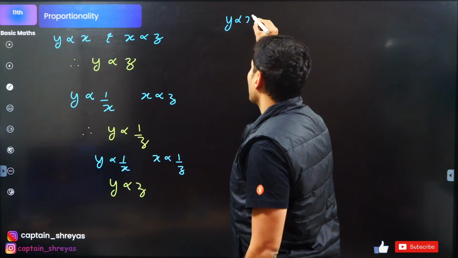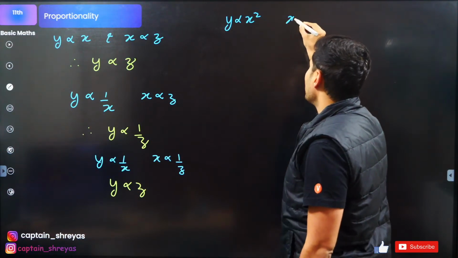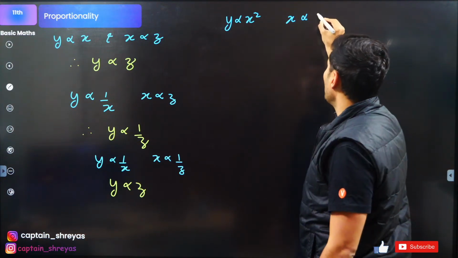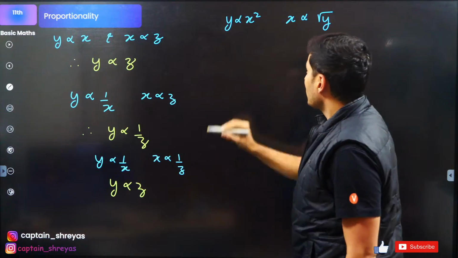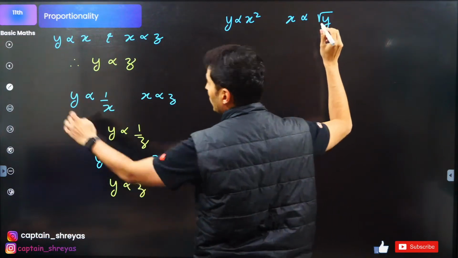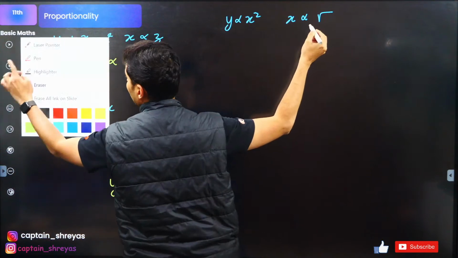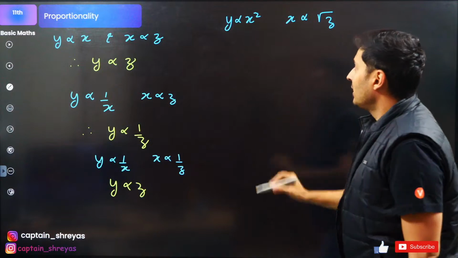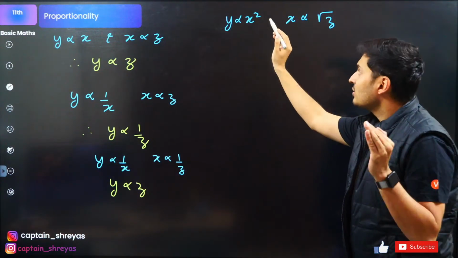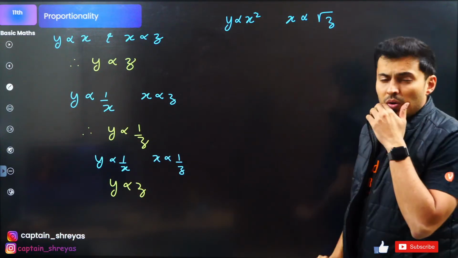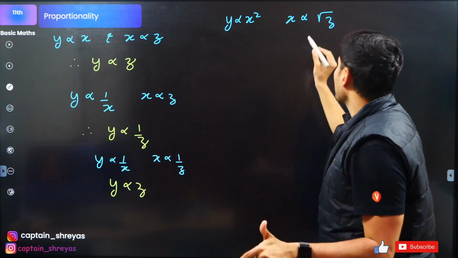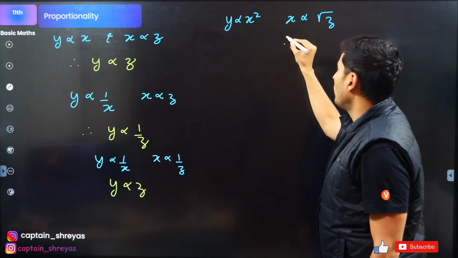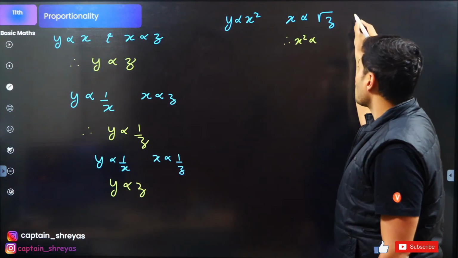Similarly, let's take up another example. Y is directly proportional to x square. X is directly proportional to root of y. Sorry, not root of y, root of z. What is the relationship between y and z? Y increases with x square, and x is proportional to root z. Interesting thing: this is x square, so make it x square. How? By squaring it. So x square will be proportional to root z square.